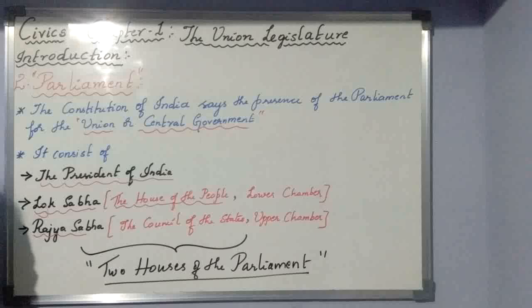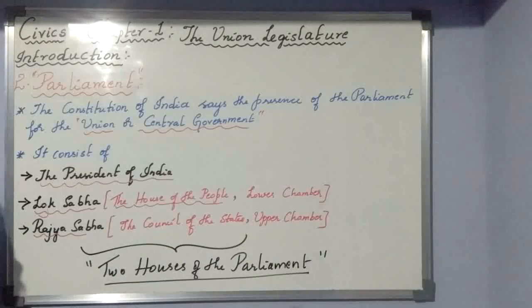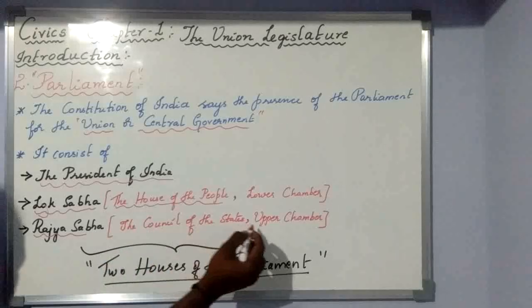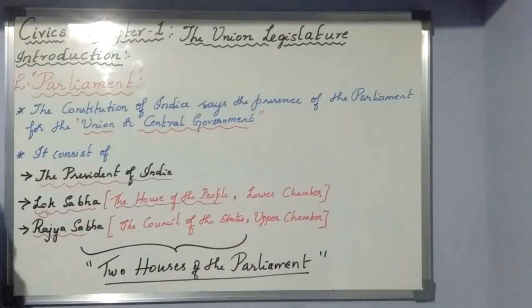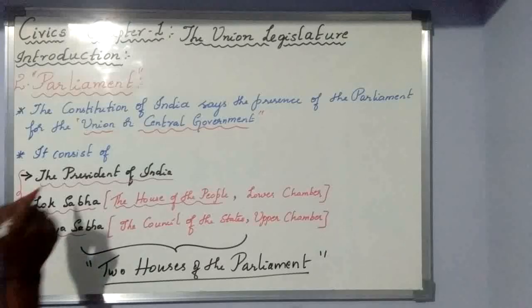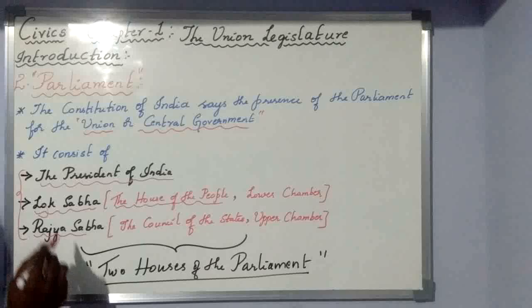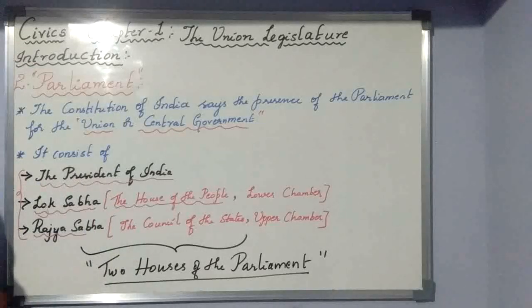The second house is Rajya Sabha, which consists of the Council of States. Here, people do not elect the Council of States. They use the electoral college method and elect the members of the Council of States. It is called the upper house because it's a permanent house. The house never gets empty. These are the two. So these are the three constituents of Parliament: the President, Lok Sabha and Rajya Sabha. Today these three together make a body that is nothing but Parliament.